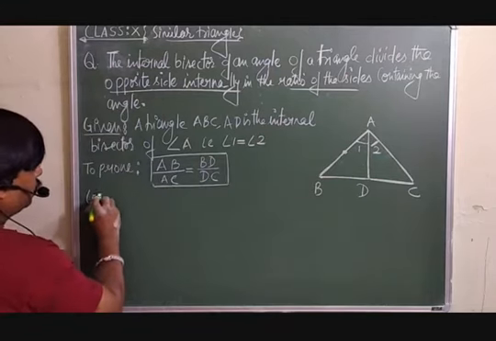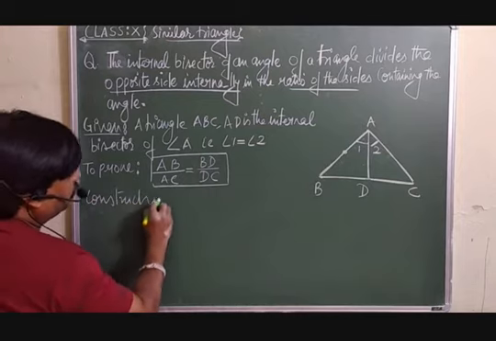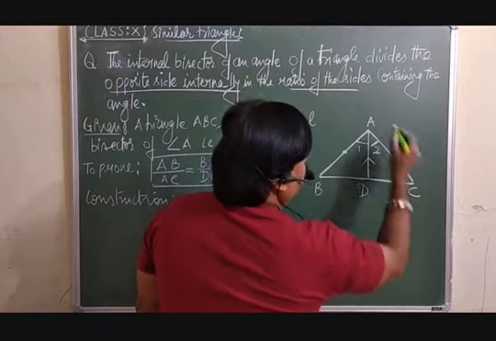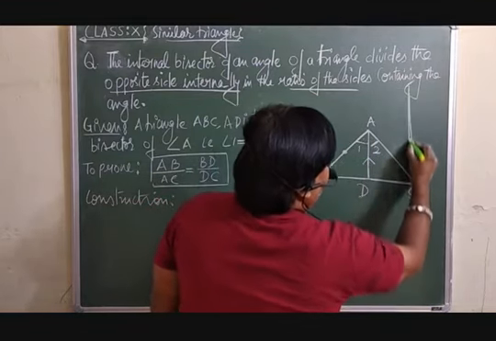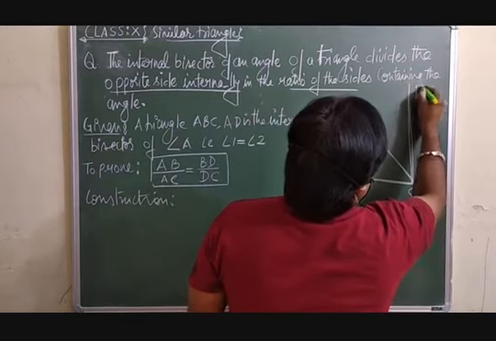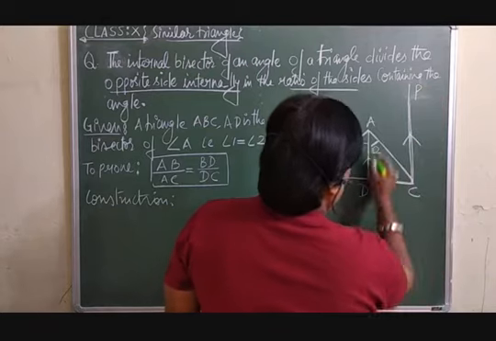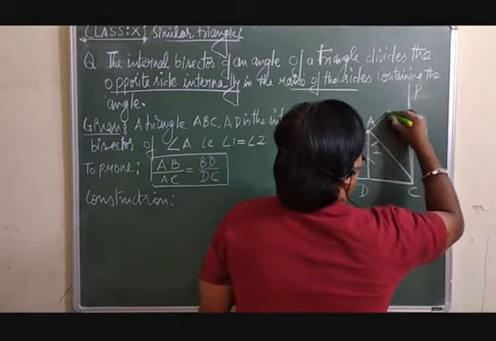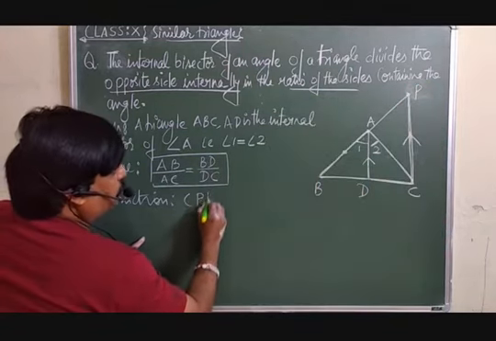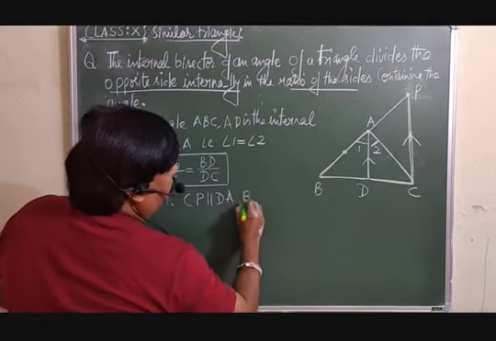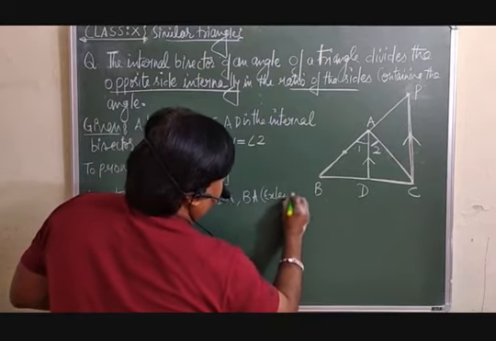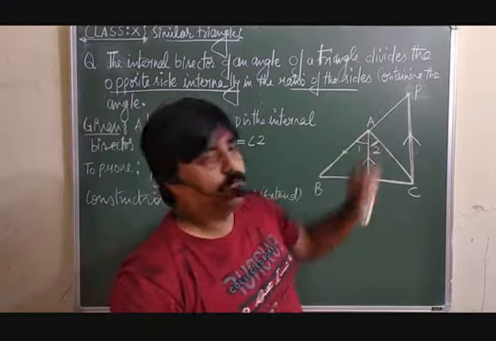So here you need a construction. In the construction, what will we do? We are supposed to draw a line which is parallel to this AD. Let's suppose this is your side. You can take CP, which is parallel to this AD, and we are going to extend this BA, which is going to intersect at this point P. So CP is parallel to AD, and we extend the side BA to meet it.